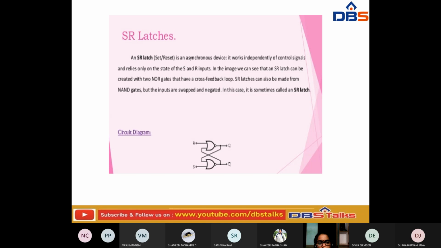By using these two NOR gates we are going to design it, with cross feedback. The SR latch can also be made from NAND gates, so it can be designed using NAND gates also, but for example we have designed it with NOR gates. Okay.